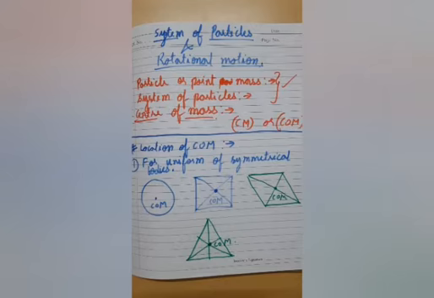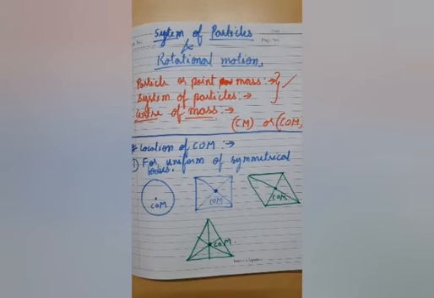Children, in my previous videos, we have discussed work, power, and energy. Today we are going to start a new chapter known as System of Particles and Rotational Motion. In this chapter, we are going to study a set of particles, which is also known as a system, and various other topics related to system of particles. This chapter is subdivided into two parts. First of all, we'll study system and system of particles. Then later on, we'll study rotational motion.